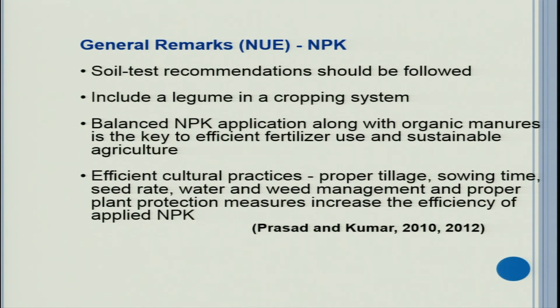Therefore, they help in improving the nutrient availability and uptake of the nutrients, and also they improve the physical condition of the soil. So to increase nutrient use efficiency for any nutrient, you must follow crop rotations. You should include leguminous crops in the rotation.